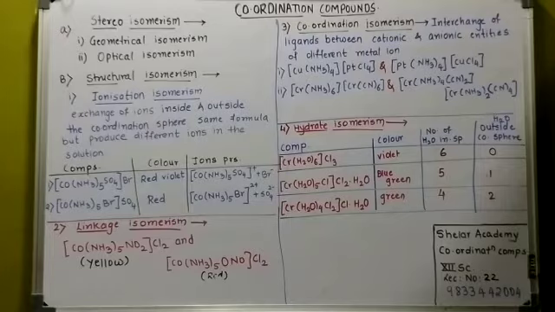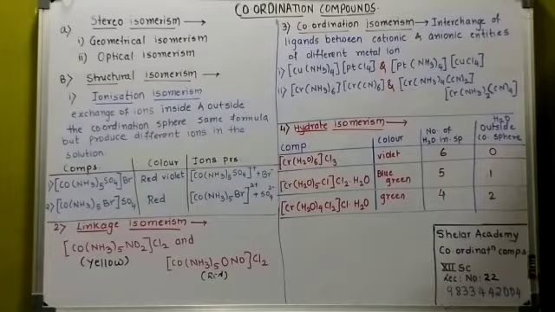So that is ionization isomerism, where there is an exchange of ions, and then you get different ions present in the solution. We have given an example over here.